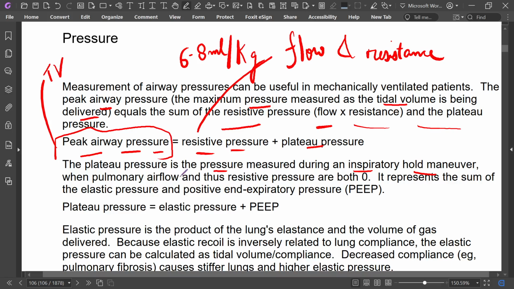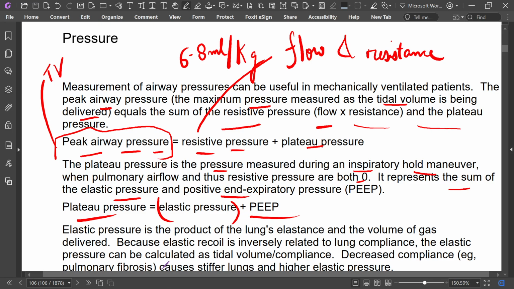The plateau pressure is the pressure measured during an inspiratory hold maneuver when the pulmonary airway flow and thus resistive pressure are both zero. It represents the sum of the elastic pressure and PEEP.